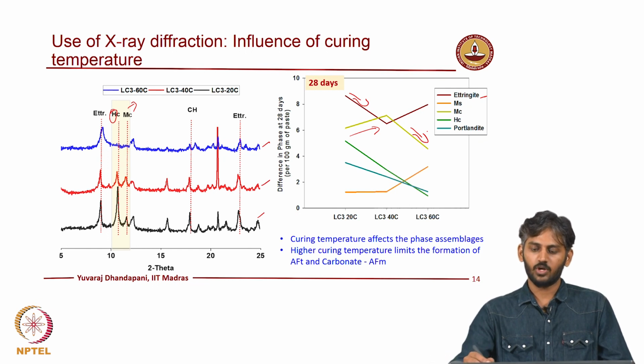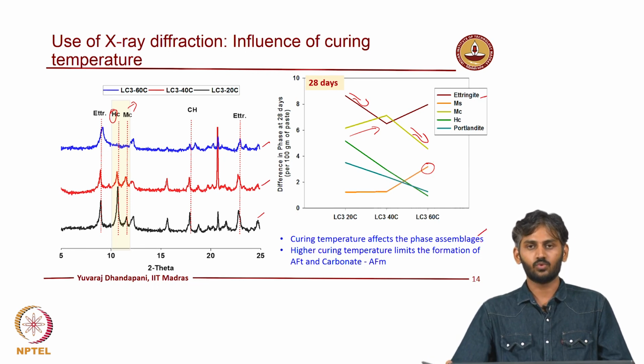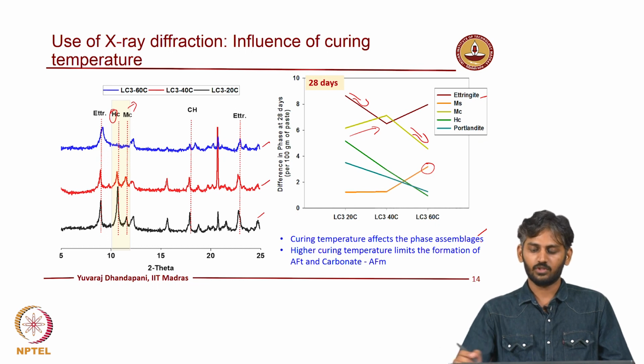So, instead of carboaluminate, what you tend to start forming is the monosulfate, which is more typical of the system. So, when you start having higher curing temperatures, so sulfur aluminates become more stable than carboaluminates, right. So, in this way X-ray diffraction will be a very useful tool to understand the effect of curing temperature on the final phase assemblage, right.